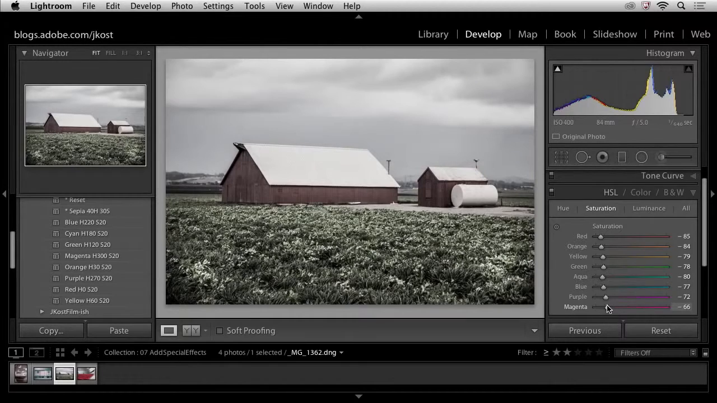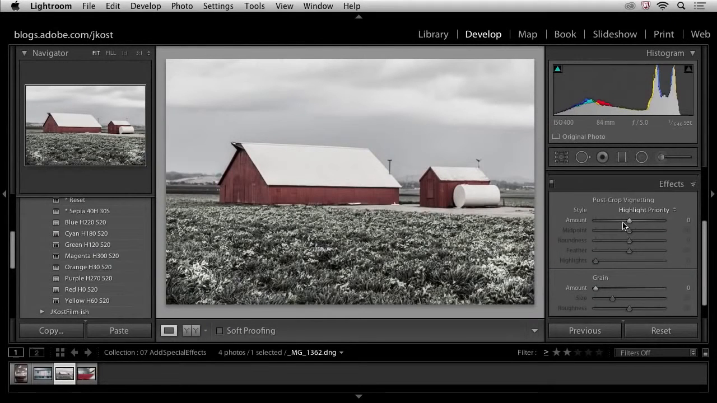Then if I want to go in and simply adjust like the reds, I can move that up to give them a little bit more color, and I might move the green down a little bit more to desaturate it. So you can see the advantage here would be that I can manipulate each one of these color ranges individually, whereas if I was using maybe the basic panel trying to use vibrance or saturation, it would be desaturating them all. But now I can be much more selective. I can have a lot more control.